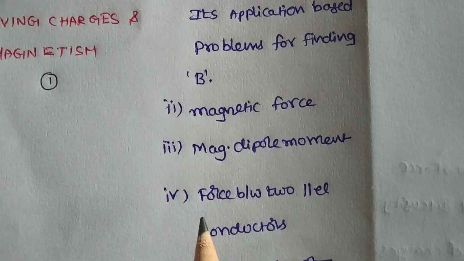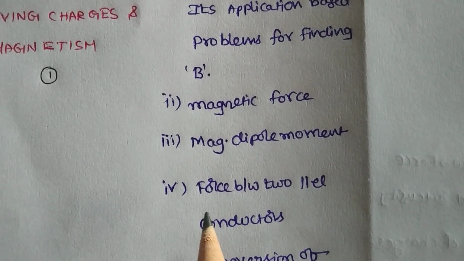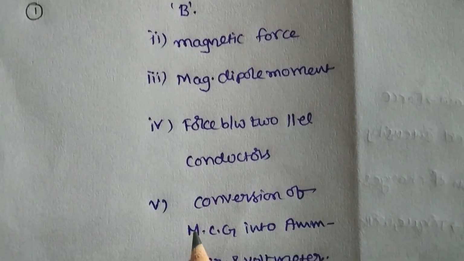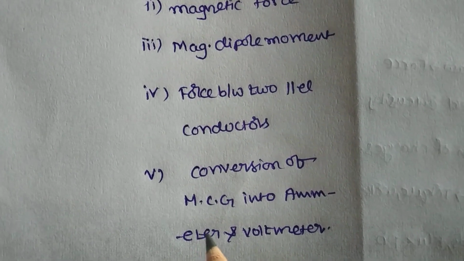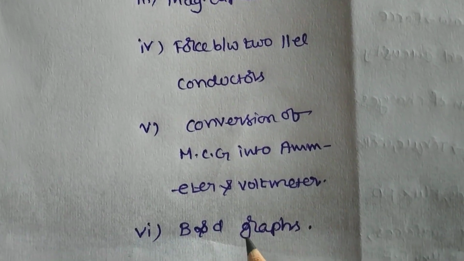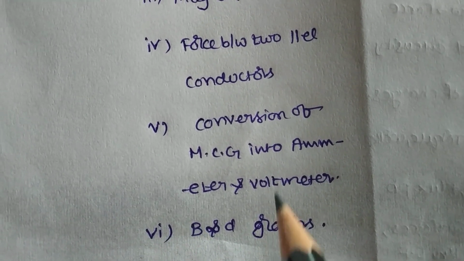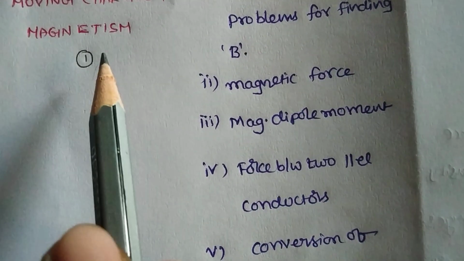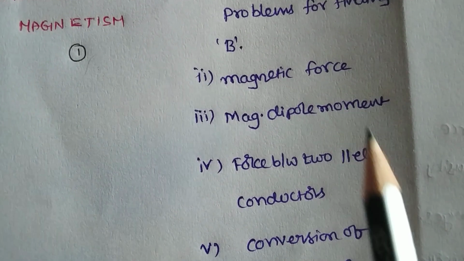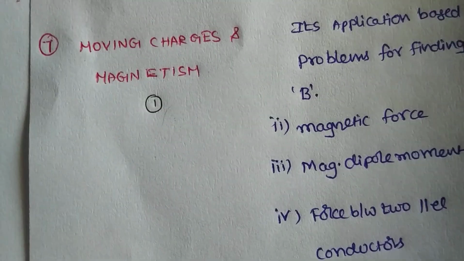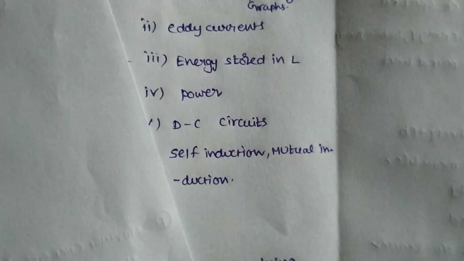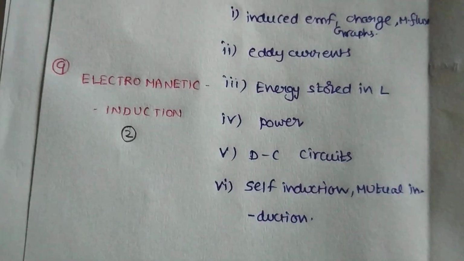Fourth one, force between two parallel conductors. Fifth one, conversion of moving coil galvanometer into ammeter and voltmeter. And last one, B and D graphs. In this chapter, one bit is coming, and that bit is easy. You can attempt it.